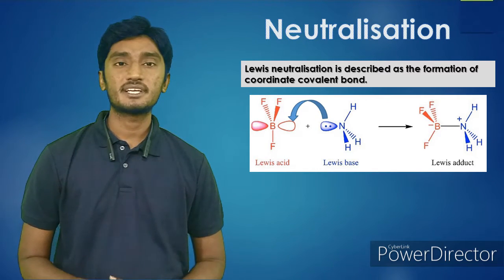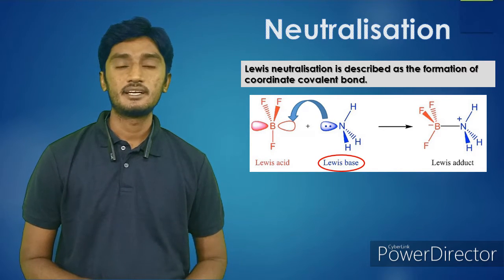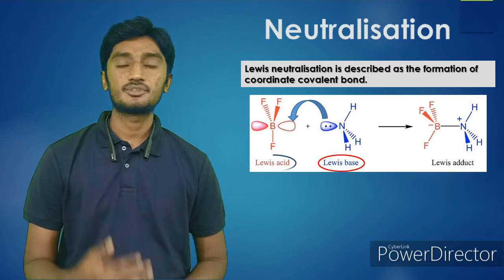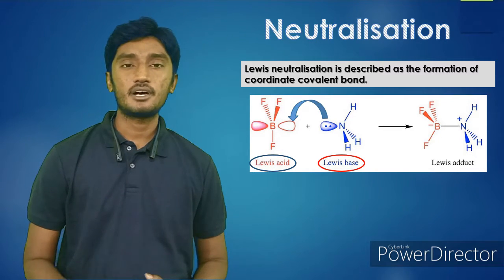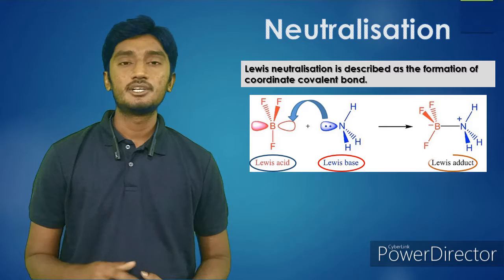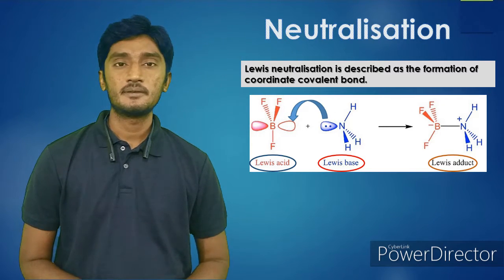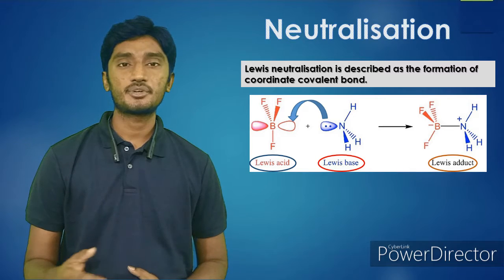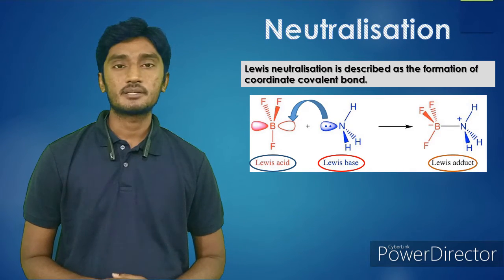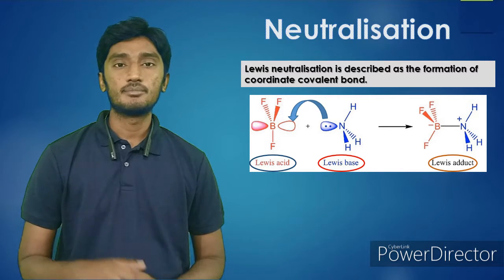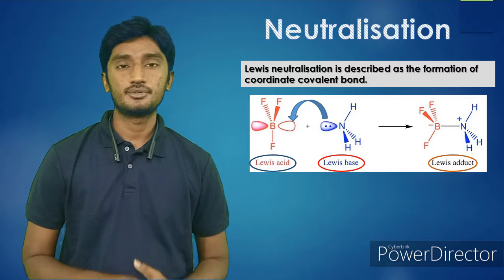Here this ammonia acts as a Lewis base because it is donating a lone pair. And this BF3 acts as a Lewis acid because it is accepting a lone pair. The product formed is called a Lewis adduct. So actually this is a neutralization process. In this neutralization there is formation of a coordinate covalent bond between nitrogen and boron. And this is the neutralization of Lewis.